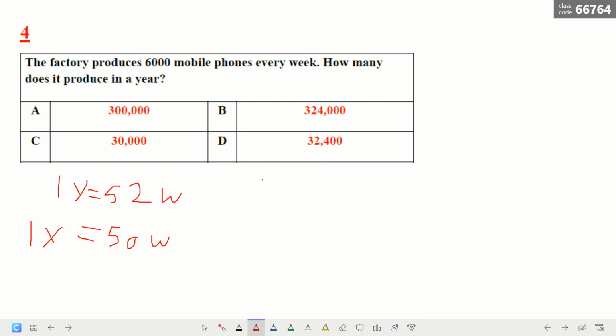So you have to multiply 6,000 by 50. That is equal to 300,000. So the answer here is A.